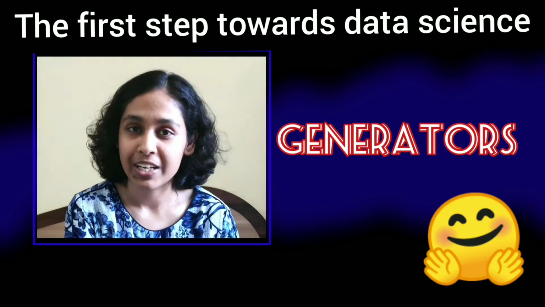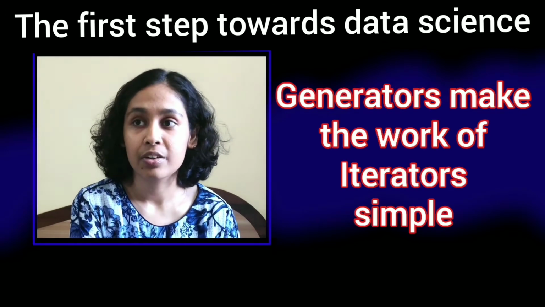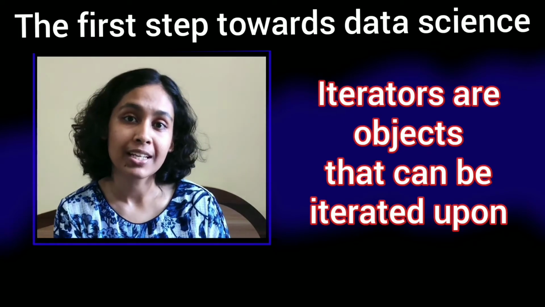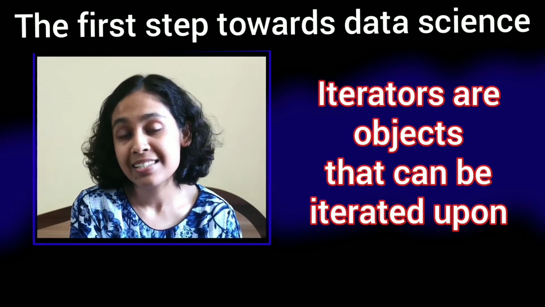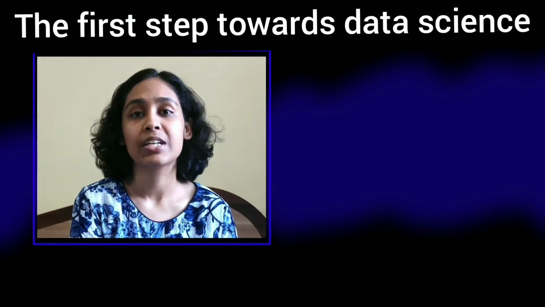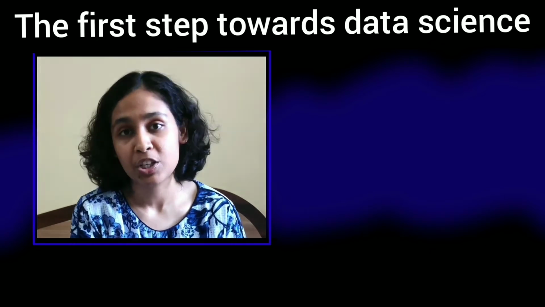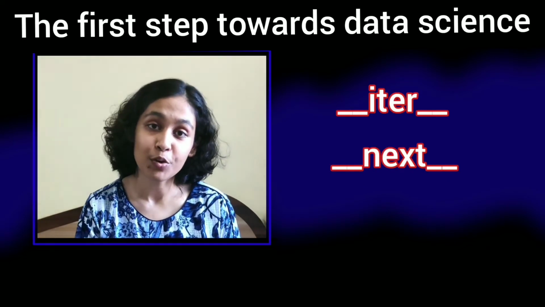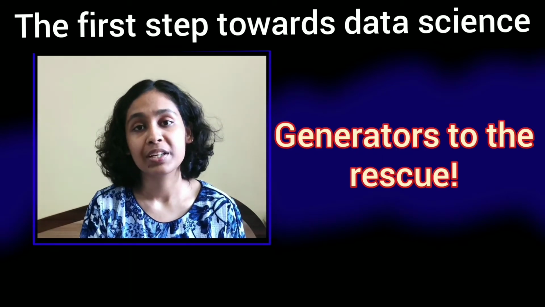So what are generators? Now generators make the work of iterators pretty simple and rather pretty elegant. Now what are iterators? Iterators are rather objects that can be iterated upon. For example, iterator objects such as lists, strings, dictionaries, tuples, we have used all of that, right? That's exactly where iterator objects come into play. So iterator objects compulsorily need to use two special methods, that is iter and next. Now this takes a lot of time, and when the list gets over, it raises the stop iteration exception. All of this work gets reduced when you use a generator.